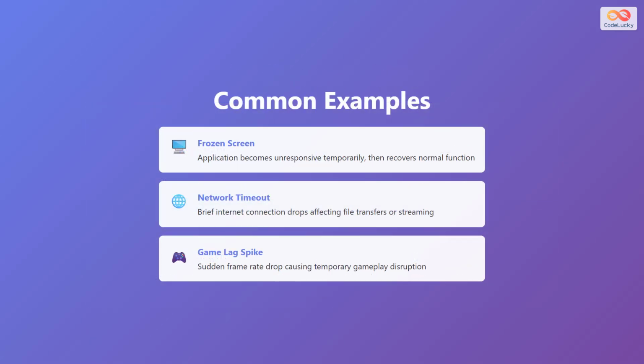Here are some examples of glitches you might recognize. A frozen screen happens when an application becomes unresponsive temporarily, then recovers normal function. Network timeouts occur when internet connection briefly drops, affecting file transfers or streaming. And game lag spikes cause sudden frame rate drops that create temporary gameplay disruption. These are all common glitches that most users experience.